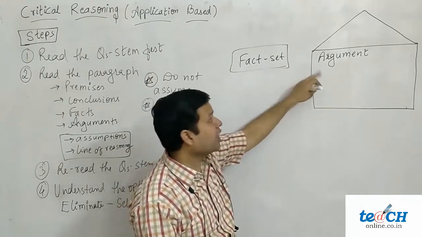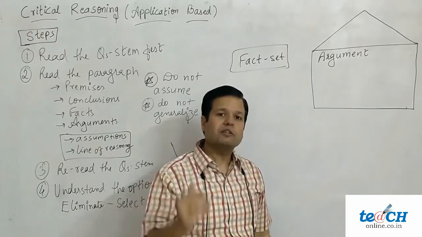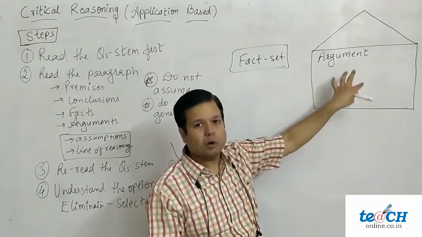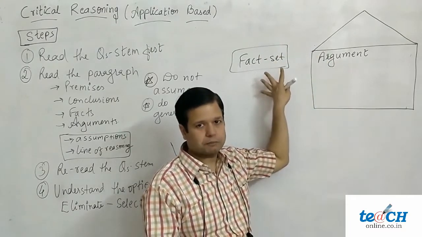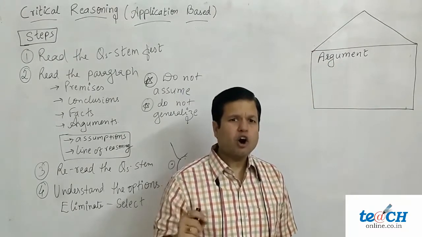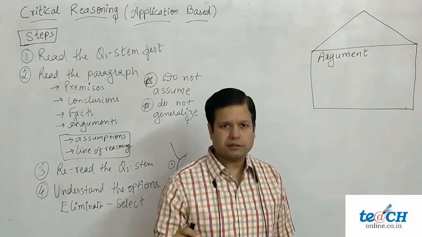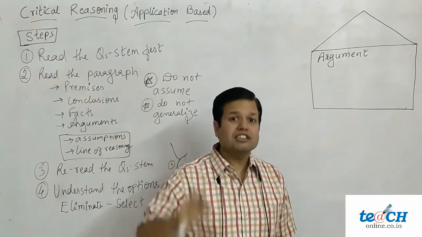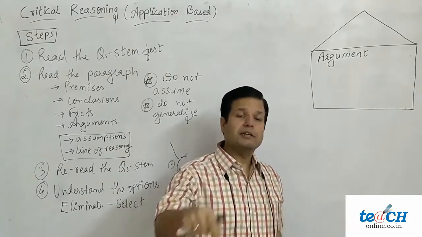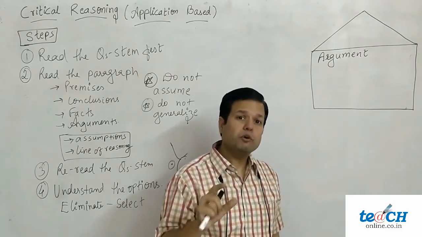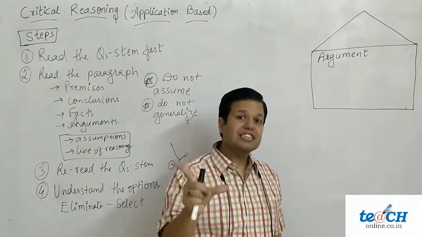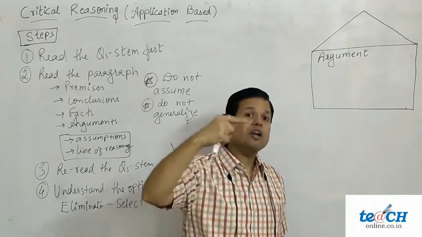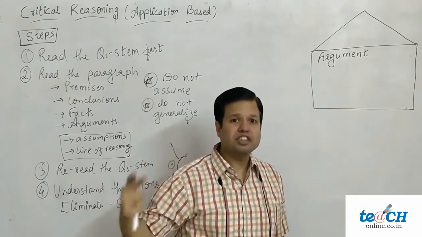So, fact set is different from argument. In case of argument, you try to conclude something. You try to convince someone. That's what an argument is, and that's how it is different from a fact set. If you say, I believe all corrupt people should be jailed. This politician is also corrupt. And thus, this politician should be jailed. So what have I done? I am trying to prove my argument, that is, this politician should be jailed, from a premise, my belief that all corrupt people should be jailed.